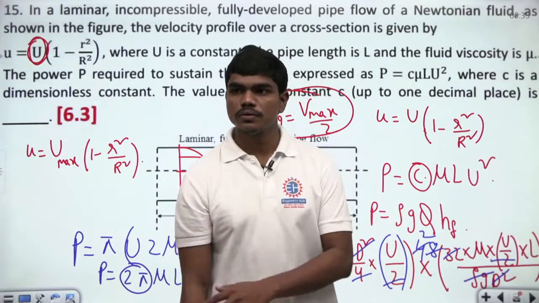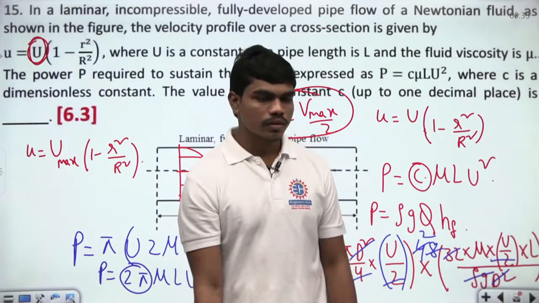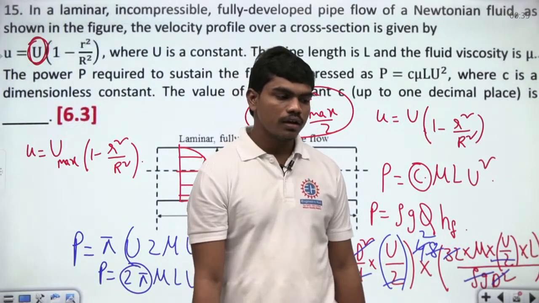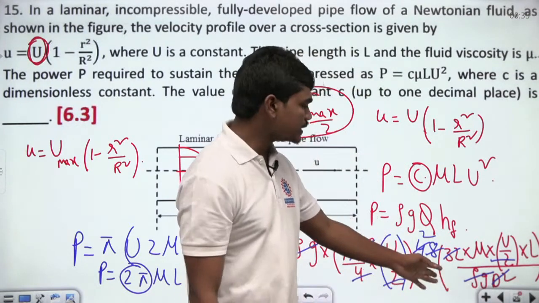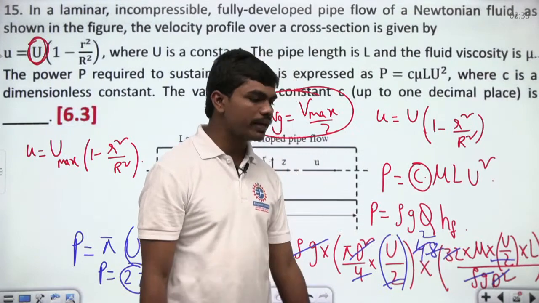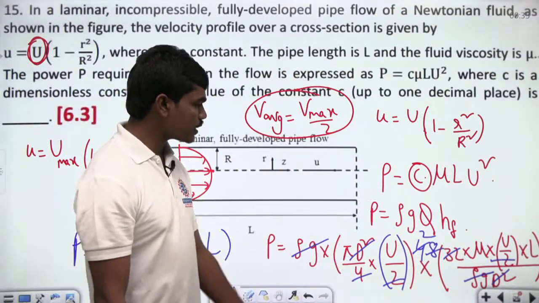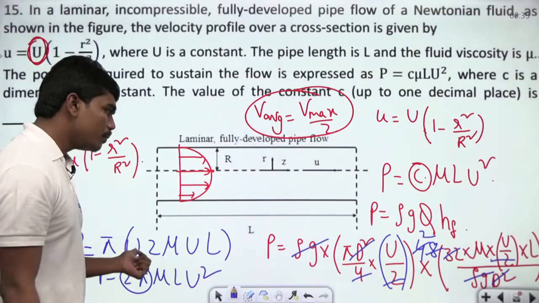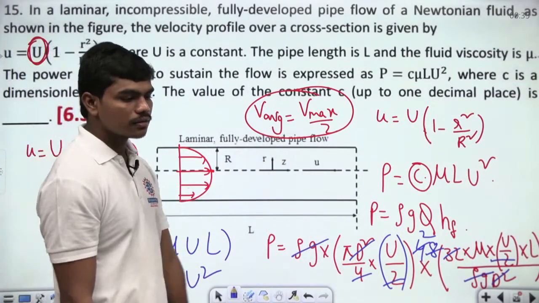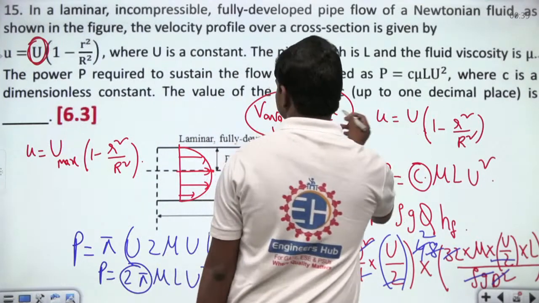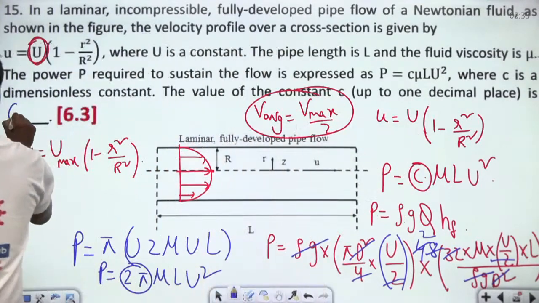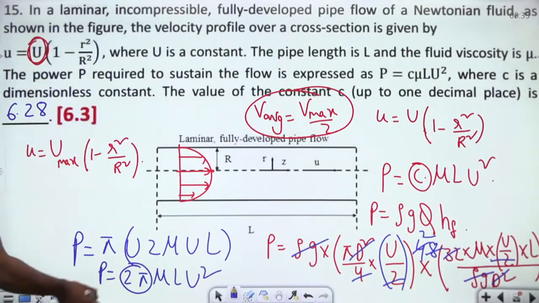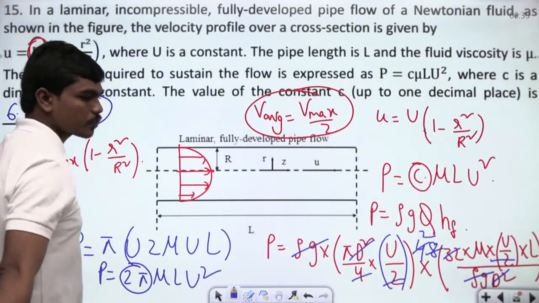Is that clear to all of you? Okay, this is a very easy question. Hf is nothing but 32 mu v L by rho g d square. So if you cancel out all the things, you will get 2 times pi into mu into u square into L. So the value of this constant C is 6.28. Since they asked you to round off to 1 decimal, you can approximate this to 6.3. Clear?